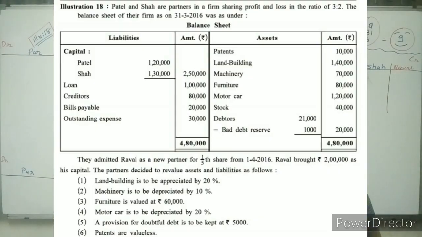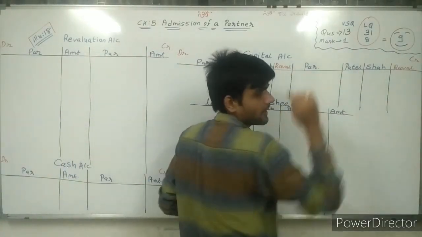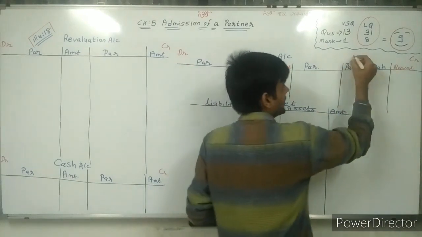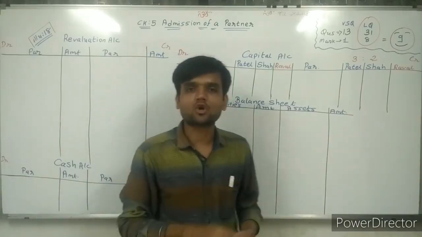Here carefully. Illustration number 18. Patel and Shah are partners in a firm, sharing profit and loss in the ratio of 3:2. So here 2 partners are there. First of all I am writing here in partners' capital account, Patel and Shah. There are 2 partners and their profit and loss sharing ratio is 3:2. So first of all I am writing here 3:2 is the profit and loss ratio of Patel and Shah.